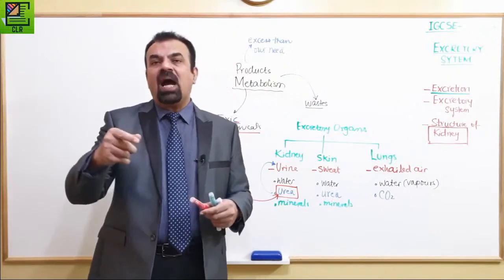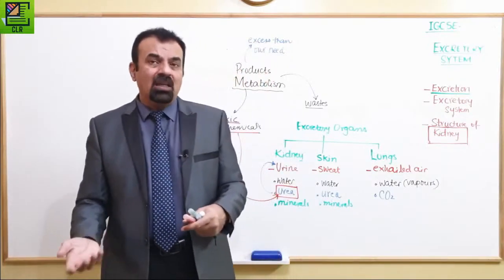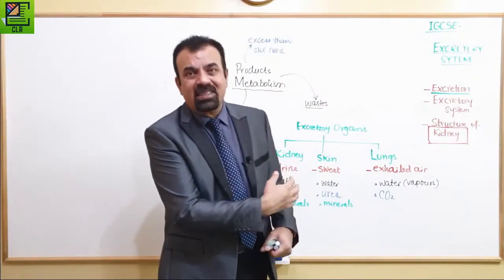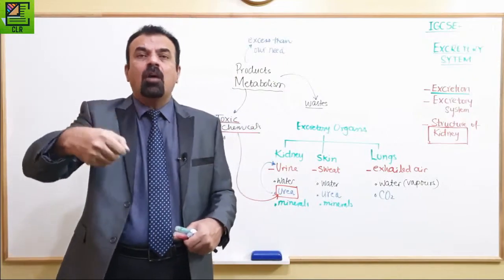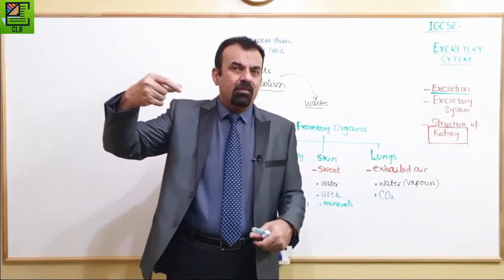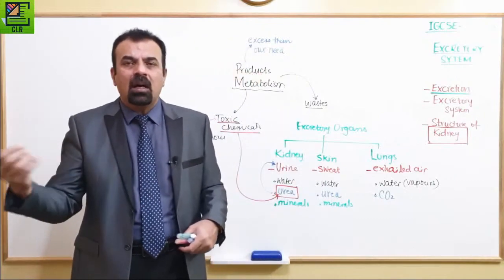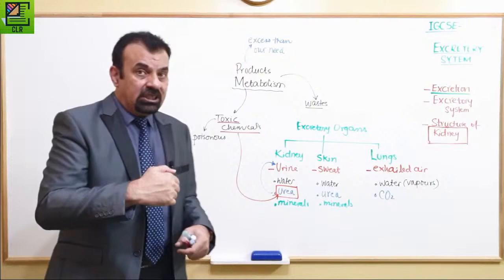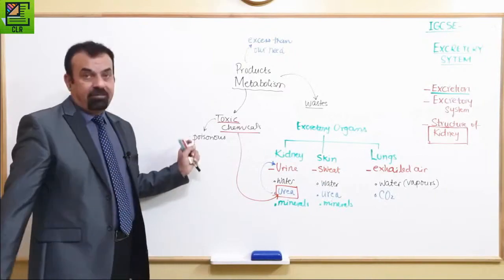Once you practice multiple choice questions from the past papers, you'll see so many questions in which they give you options like liver, kidney, lungs, and so on. And if the question is, where is urea produced? Then the answer should be liver.